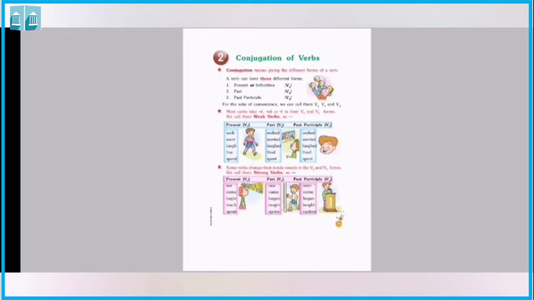Next is given come, came, come. So class, you can see the come is in present form and it is the same in past participle also in V3 form.